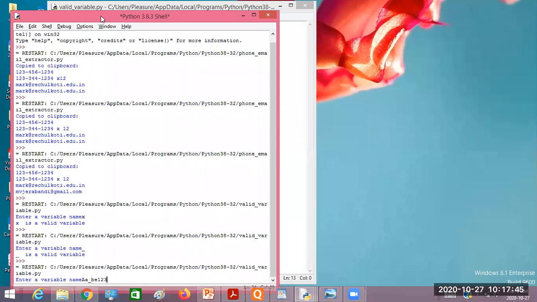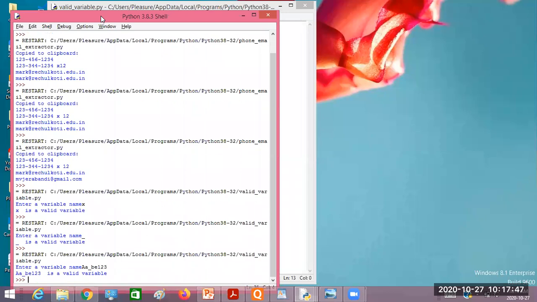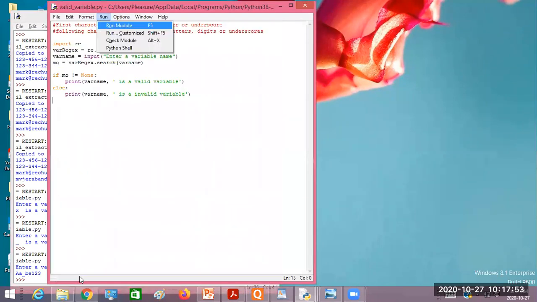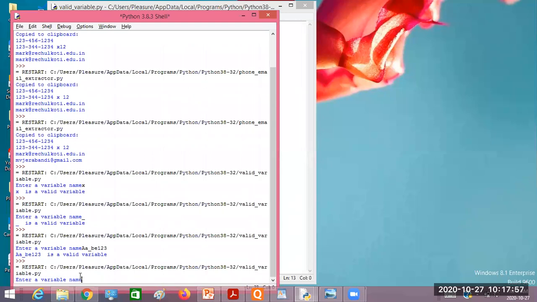Yes, sir. Then see here now, what are we getting? A underscore B123 is a valid variable. Just check with the rules. If I am following the rules for naming a variable, then it's valid. Otherwise, it's invalid.